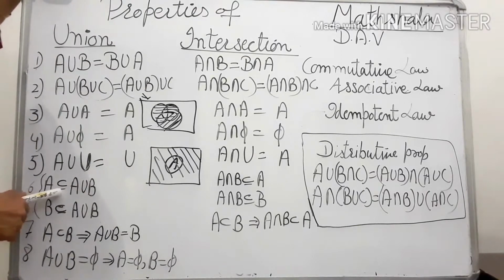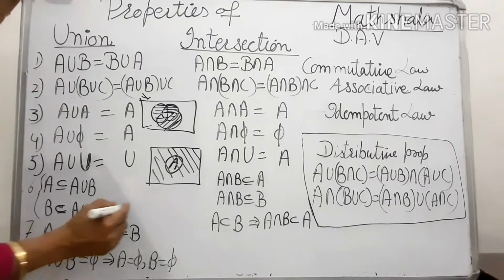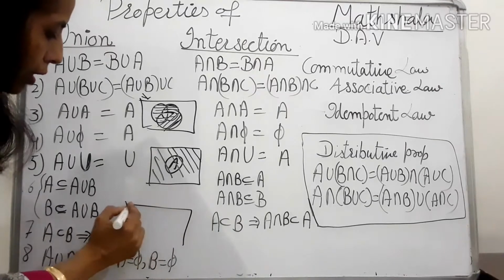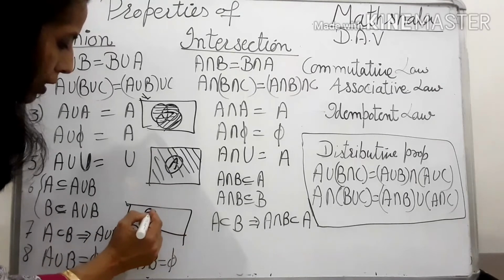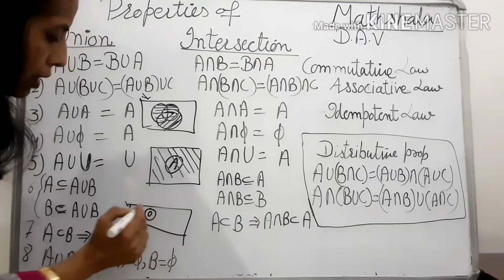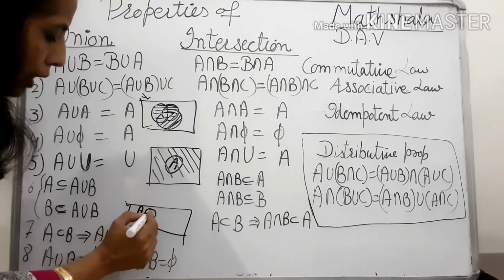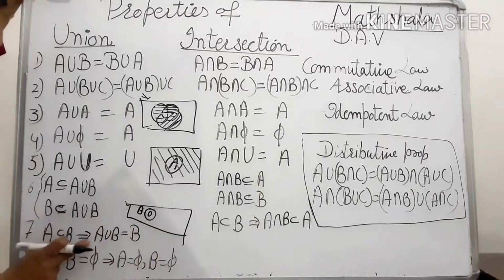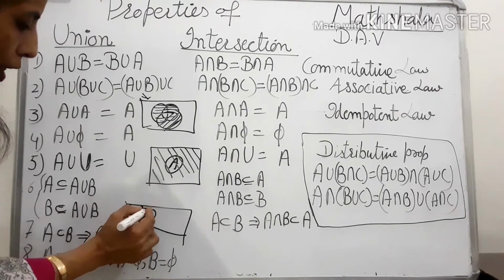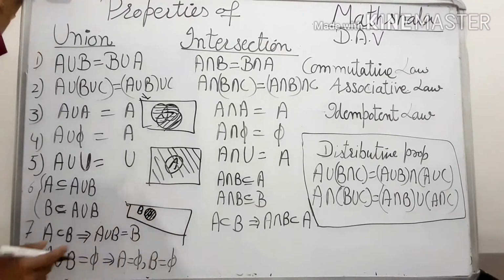Then if A is a subset, in any case every set is a subset of its union. जिसका भी जिसके साथ भी उसकी union है, set itself is the subset of that. Similarly, B is also a subset of A union B. If A is a subset of B, ऐसे लेते हैं, if A is a small set, A is a subset of B, this bigger is B and the internal one is A, then their union is equal to set B only. इनकी union ये हो जाएगी and it is nothing but set B itself.